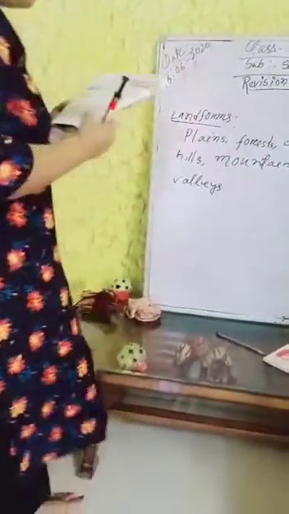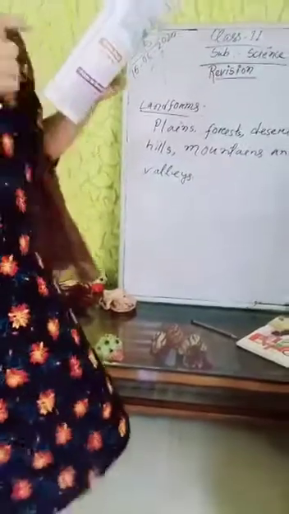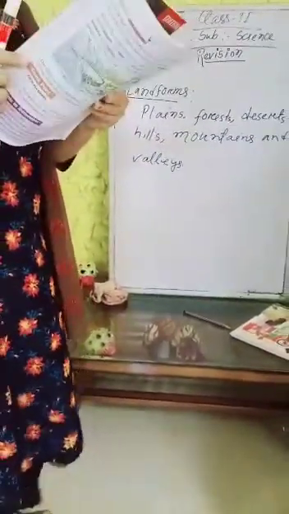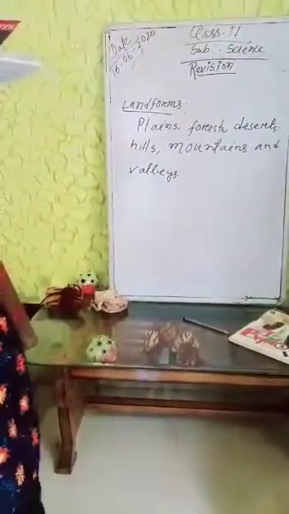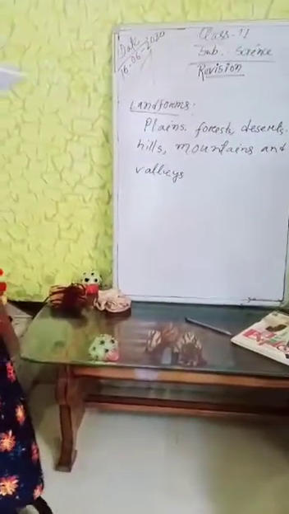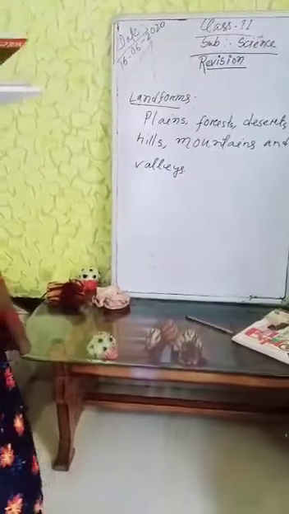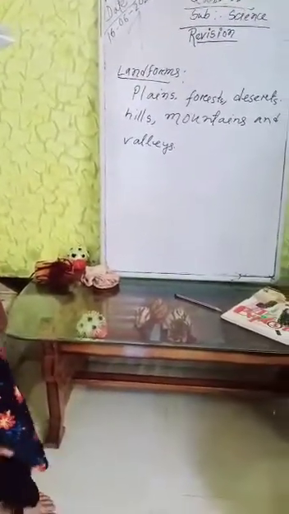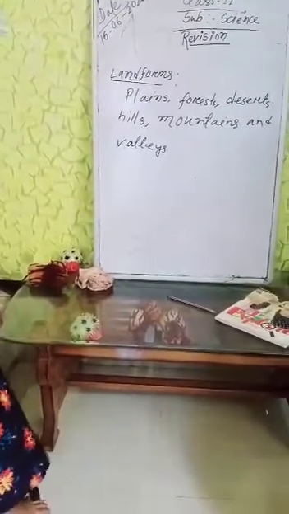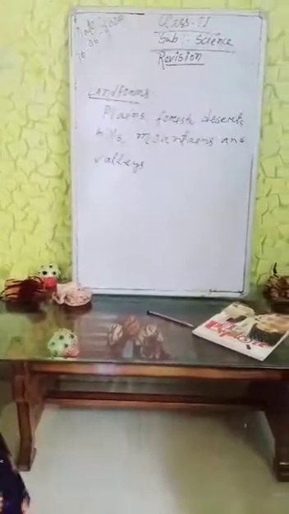Next is mountains. Mountains are much bigger than hills. Some mountains are rocky, some are full of forest and animals. Some very high mountains are covered with snow. When snow melts, water starts flowing down the mountains. In this way, a river is formed. So these are the mountains. Look at this picture.